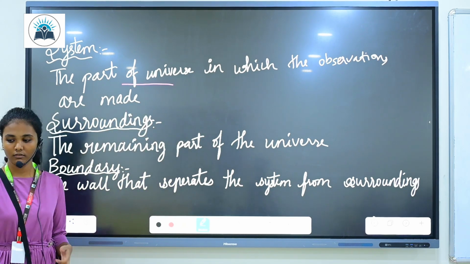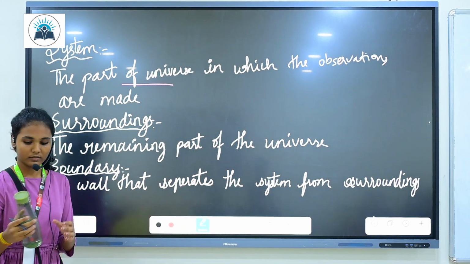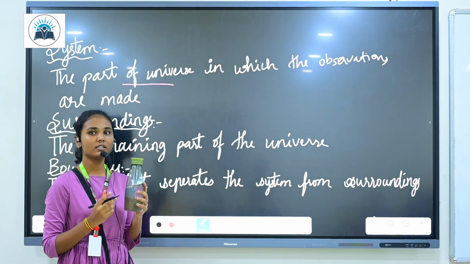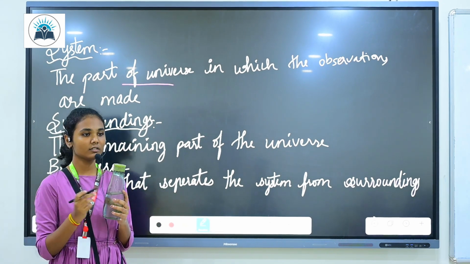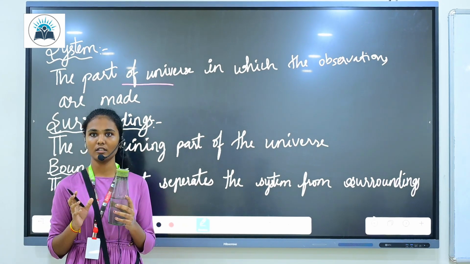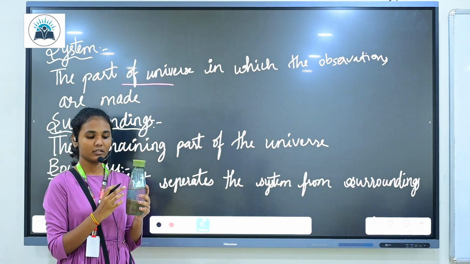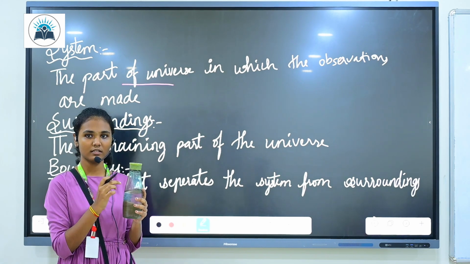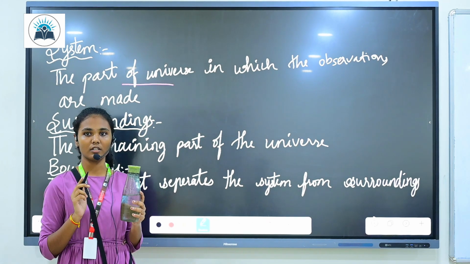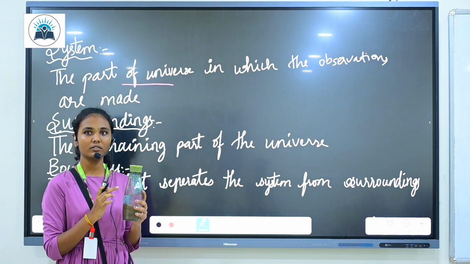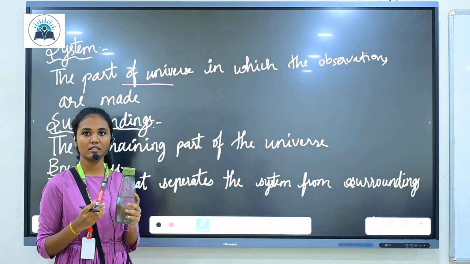Let me explain you with one example. So let's think that the water inside the bottle is system. The other part of the universe is called surroundings. The walls of the bottle is separating the system, that is water, from the surroundings. So here the wall of the water bottle is acting as a boundary.